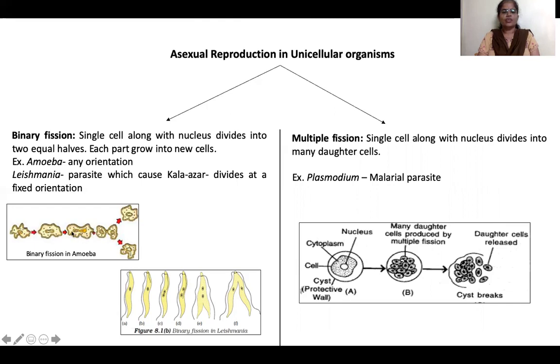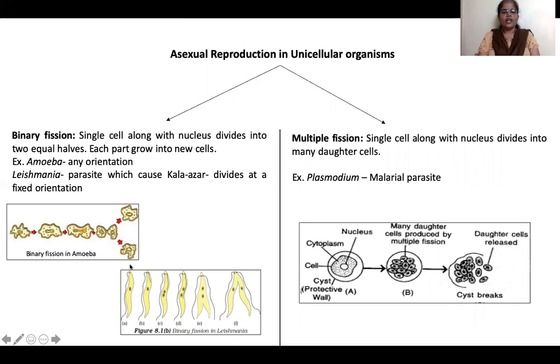And along with the nucleus, the cellular contents also divide into two equal halves and become two individuals. This is called binary fission. It's just a division of the nucleus and the cellular contents into two. This division can occur in any plane. It can occur here or it can happen here. Division at any angle can happen. This is called binary fission in amoeba.